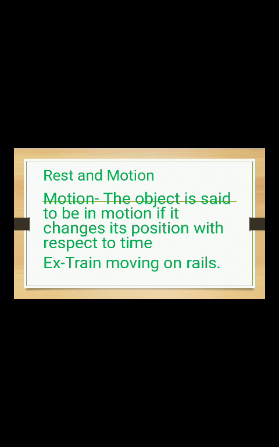Next time we will discuss path, distance and displacement.